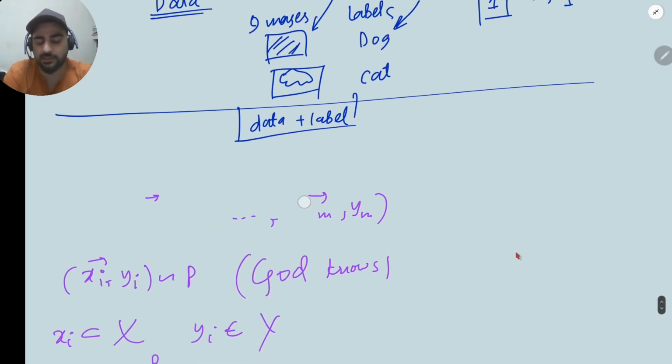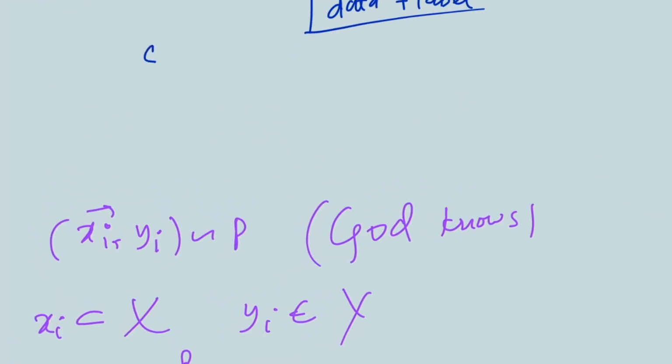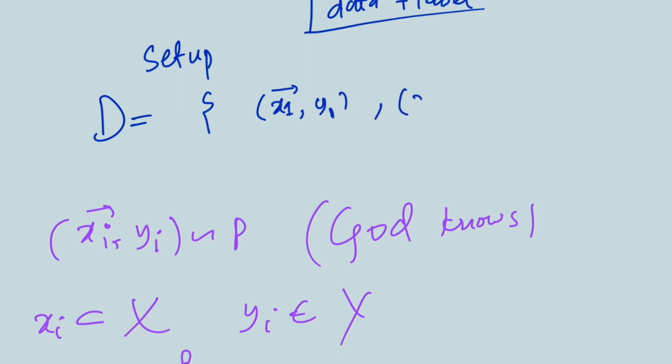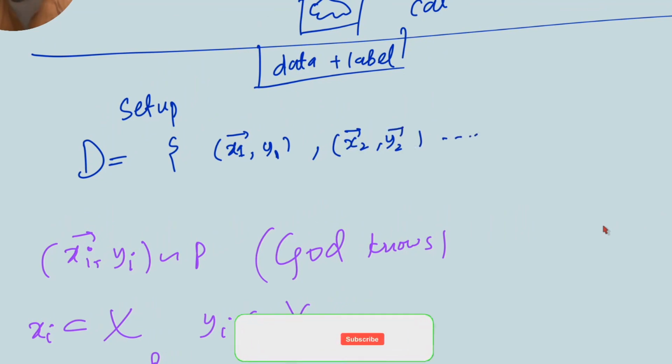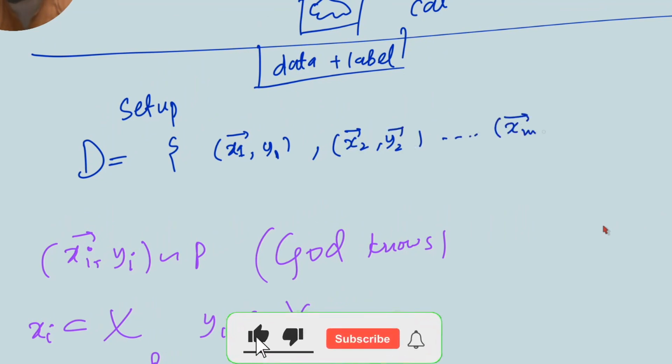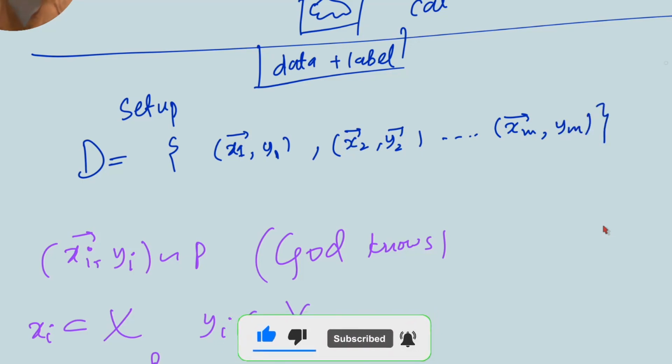So okay, let me talk about this mathematical setup. So setup क्या है, यहाँ पे हमारा डेटा कैसा दिख रहा है अभी. So we have some data set D. In that we have pairs of things. Xi's, that is a vector, for example, in which we have some features. Let's say we'll start with x1 as a data point, and we have a label corresponding y1. Then a second data point we have x2, and it has a label y2. Similarly, we have, let's say, m data points, xm, we have m number of data points, and a label corresponding to each. So this is what I mean by supervised learning.